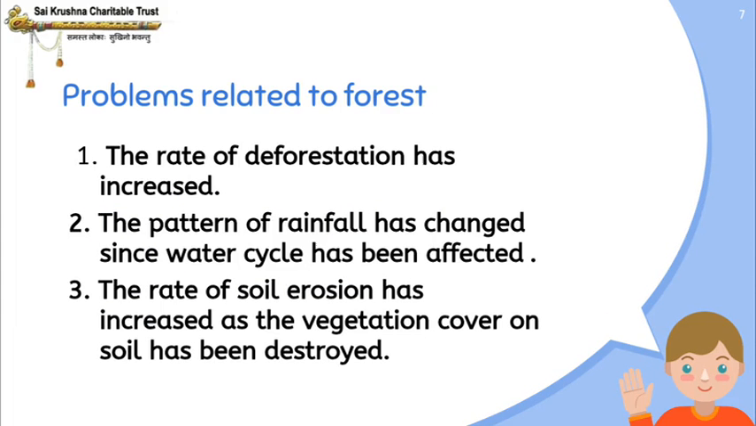So let us see the problems related to forest. The rate of deforestation has increased. What do you mean by deforestation? You all would have heard of afforestation and deforestation, right? Afforestation is nothing but planting of trees. And deforestation is the opposite of afforestation, which means destruction of trees and forest is called deforestation. So the rate of deforestation has increased.